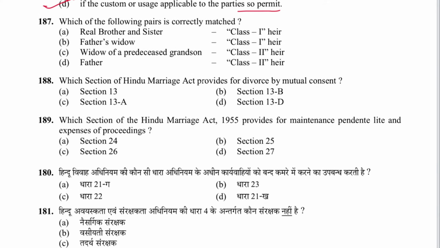Next 187, which of the following pair is correctly matched? Real brother sister, they are class 2 heirs, do not correctly match. Father's widow, it means a stepmother, she is class 2. Widow of predeceased grandson, she is class 1, father is class 2. So D is the answer.